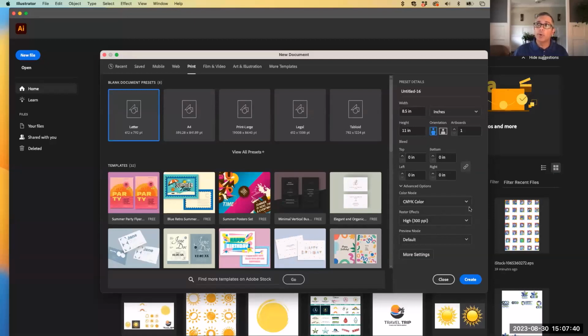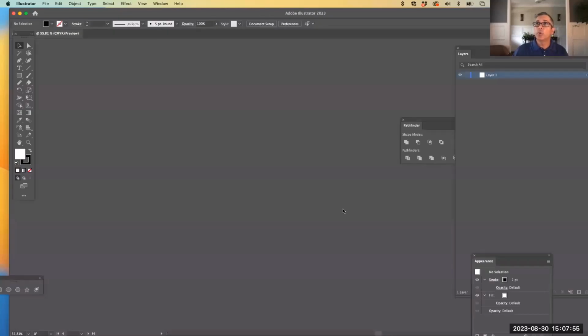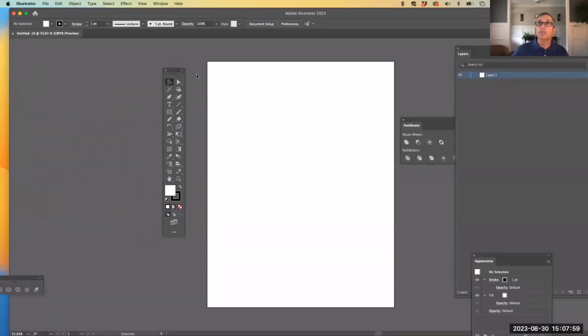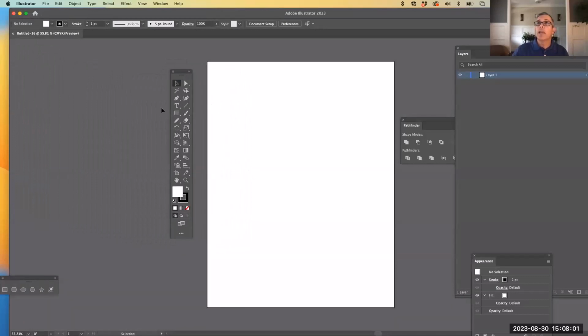If you're not going to print it, you can always change that CMYK color to RGB for the web so that the colors are a lot more vibrant. In this case, I'm just going to leave it in CMYK. And I'm going to hit the create button on the lower right, and it's going to create a page for me. Now there's a toolbar that I'm bringing over, and you can see that there are two columns of tools